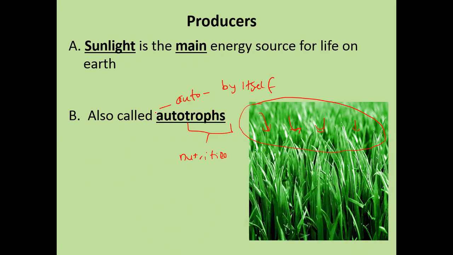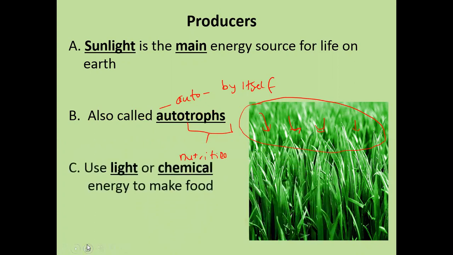Whenever you hear the word autotroph, it's representing the green plants or the producers which are capable of making their own food from the non-living things in the environment. And the way they make their food is quite simple. The green plant taps sunlight from the sun, and it also gets gases, while the roots will get minerals and water for the plant to start making its food.